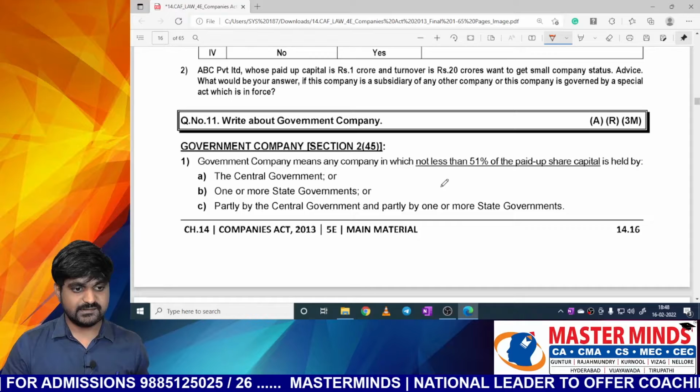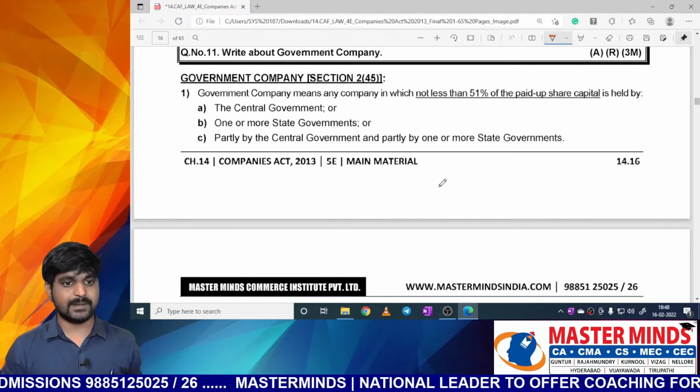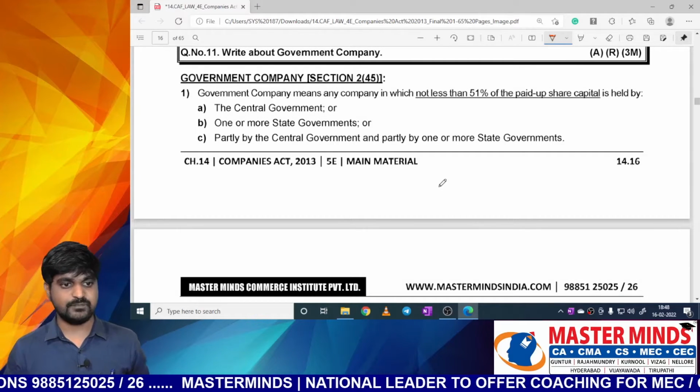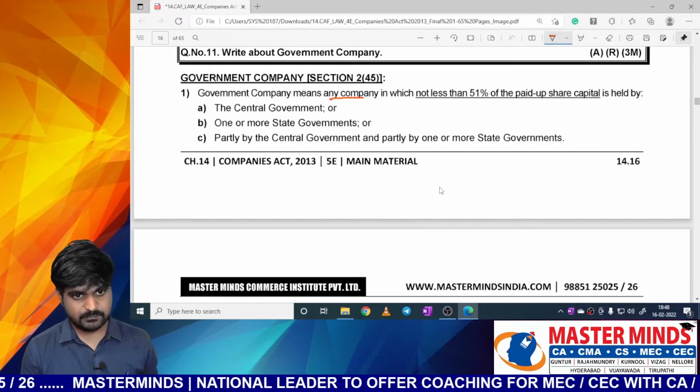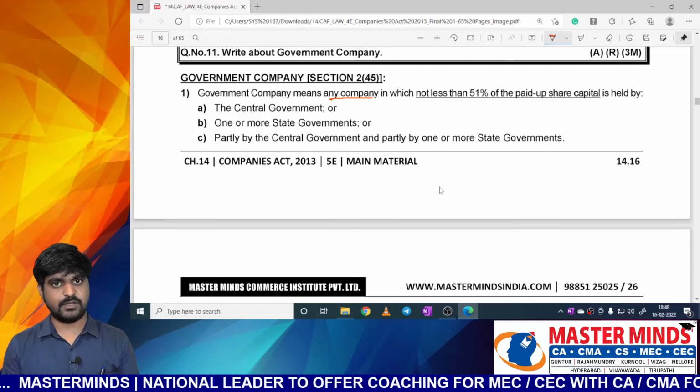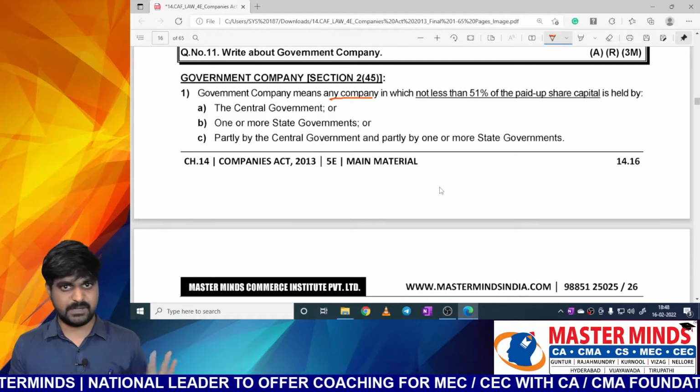So first of all, see the definition which is given for government company in section 2 clause 45. Government company means any company. Any company means it may be public company or it may be private company, whichever company it may be.